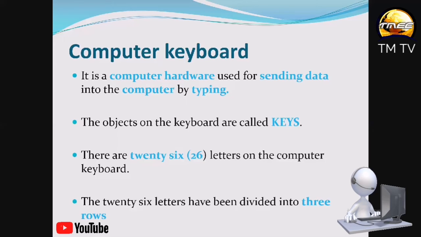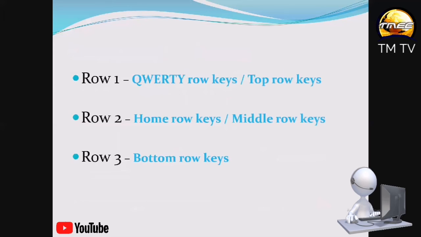Then we have 26 letters on the keyboard. And these 26 letters have been divided into 3 rows. So let's go through what they are. The first row is the QWERTY row keys, which we call the top row keys.